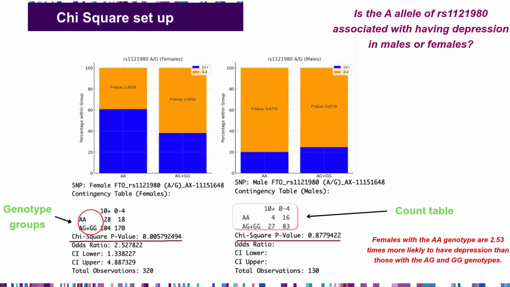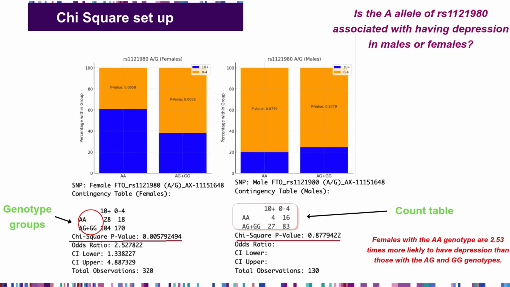Now look at the females. The p-value is 0.006, which is quite significant. That means that there is an association between genotype and depression in females at this SNP, specifically with people who have the AA genotype compared to the AG and GG group. The odds ratio of 2.53 suggests that females who have the AA genotype at this SNP are 2.53 times more likely to have depression than females with the AG or GG genotype.